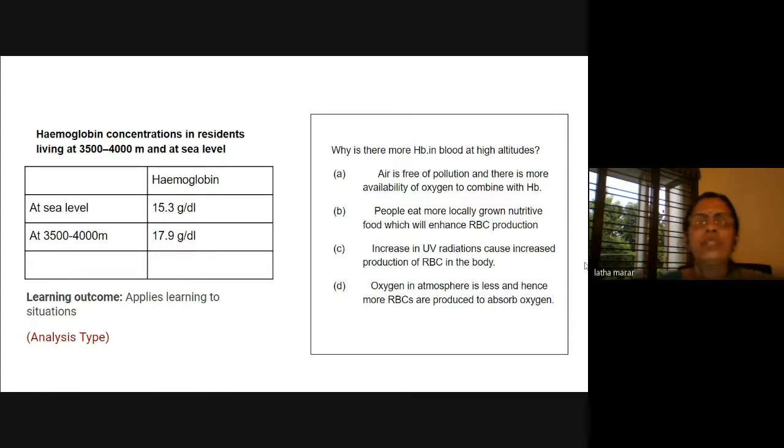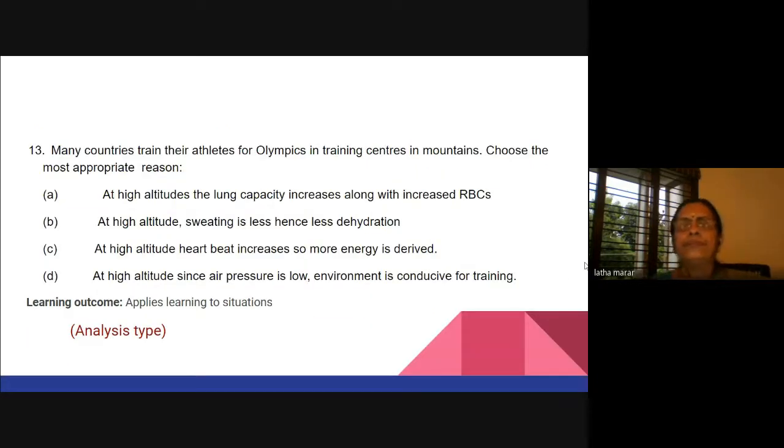Okay, one more question is there in this. Many countries train the athletes in training centers in mountains. What is the most appropriate reason for this? So, at high altitudes, lung capacity increases along with increased RBC. Again, this is a high level question.